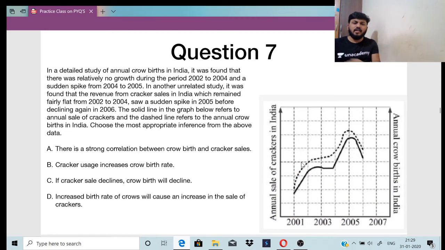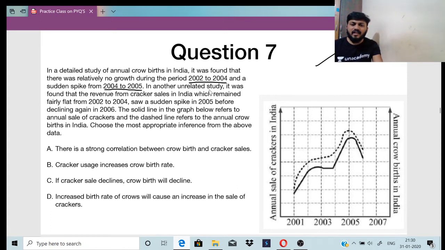Now, question number 11. Though the question is a big one, the answer is actually in the graph itself. In a detailed study of annual crow births in India, it was found that there was relatively no growth during the period 2002 to 2004 and a sudden spike, spike matlab increase, from 2004 to 2005.